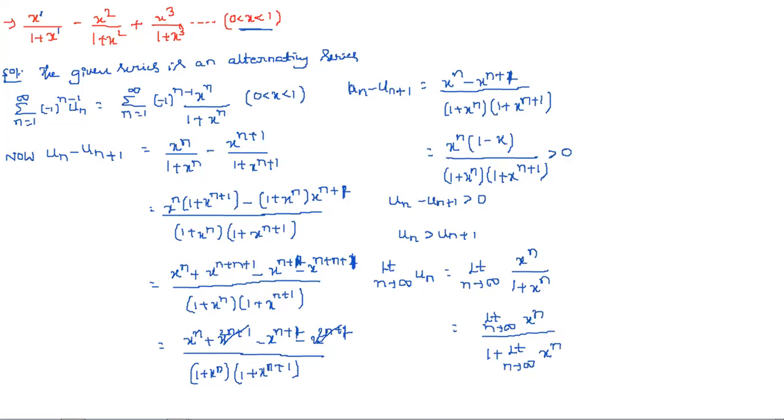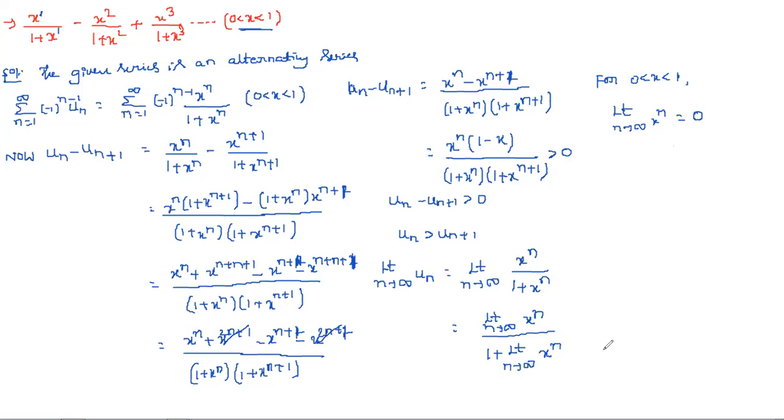So we use the formula that if the value of x lies between 0 and 1, for 0 less than x less than 1, limit n tends to infinity x power n is equal to 0. You already applied the same in the mid exams also, like limit with r less than 1, limit n tends to infinity r power n is equal to 0.